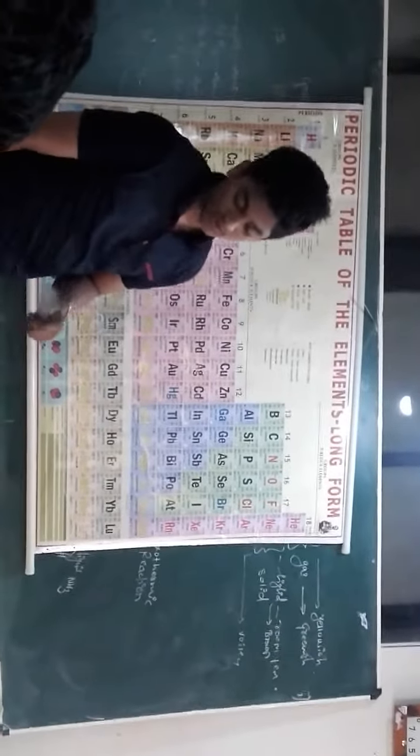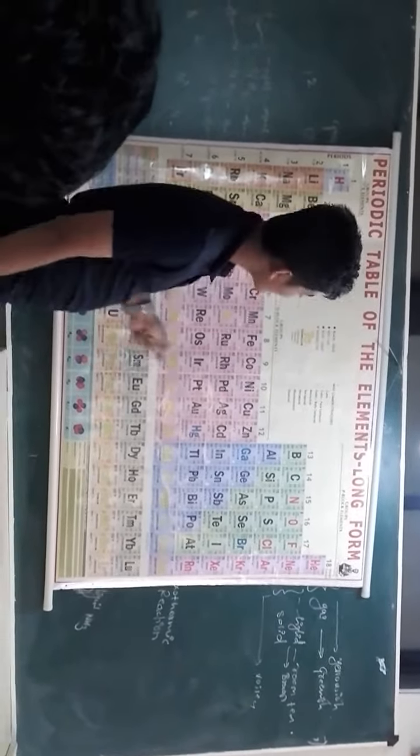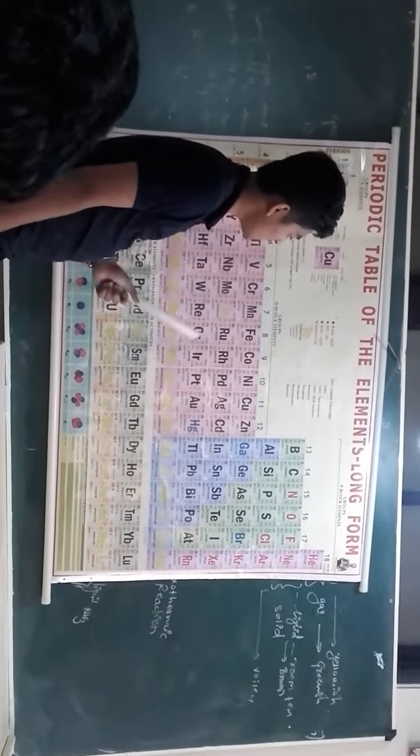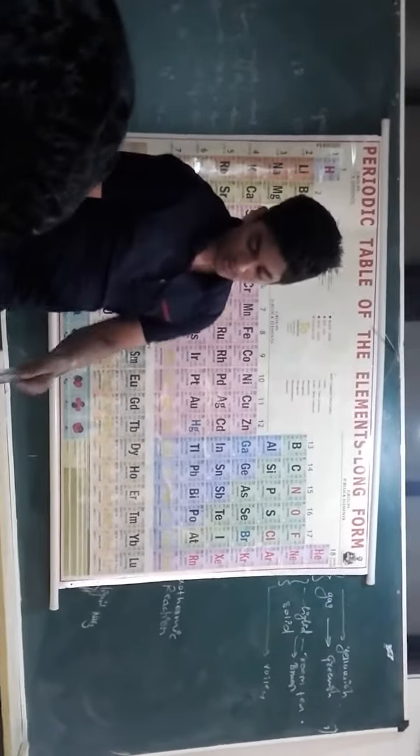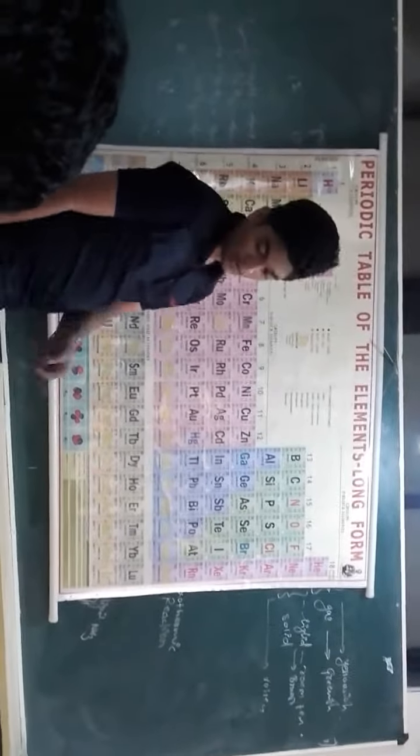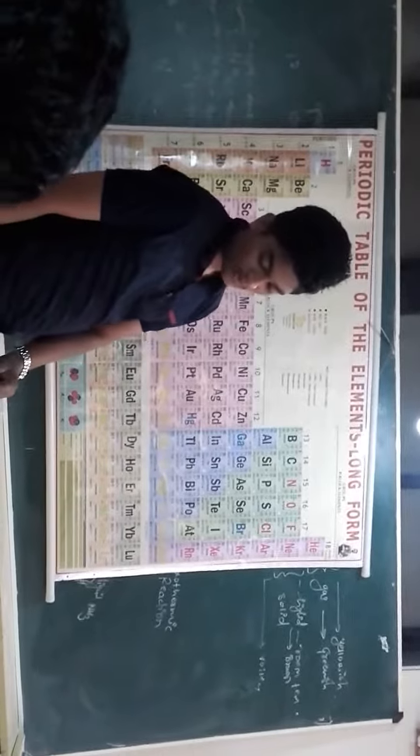Melting point, boiling point, electronegativity, and ionization enthalpy decrease from top to bottom. How? When the shells increase, the nuclear charge decreases because the holding of electrons gets weakened. This is about group number 13.